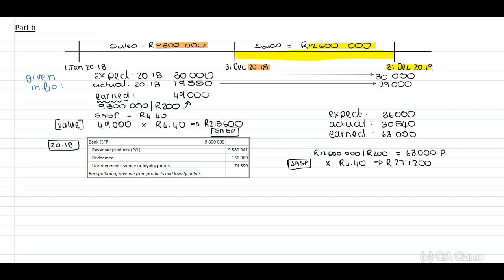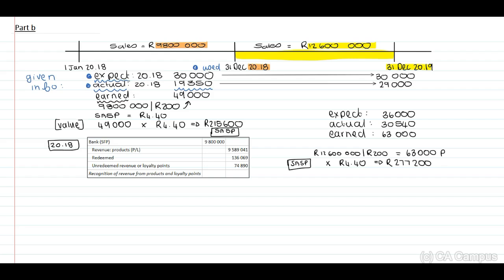Right, okay, guys, they've provided us with our 2018 journal, which I have included here. We will look at this just now. For 2018, they expect 30,000 points to be used. The actual number of points used for 2018 is 19,350.